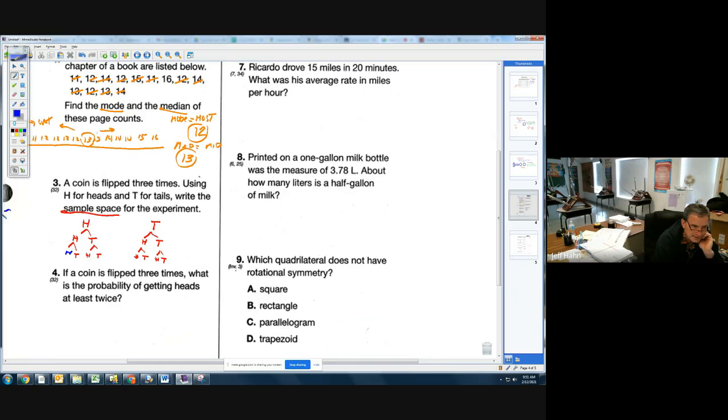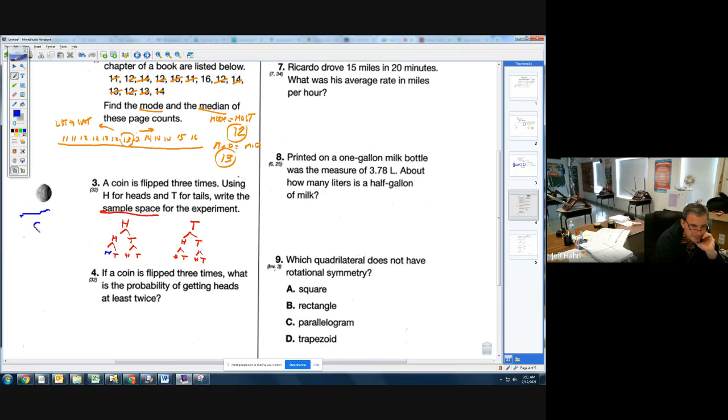And usually sample space is a set of numbers. So I make this little brace, shows my set of numbers, and it goes like this. The first choice I have is a head, and a head. I could get 3 heads in a row. Or I follow this down, I can go head, head, tail. Or I start here, I can get a head, a tail, and another head. Head, tail, another head. Or I can go head, tail, tail. Wish my writing was better, so I apologize for that. So that takes care of this whole tree right here.